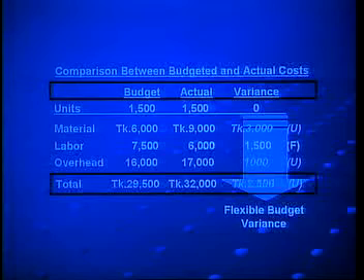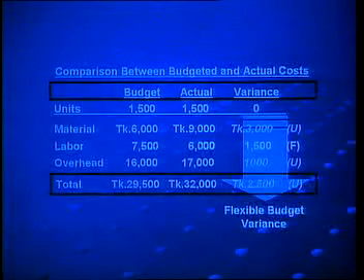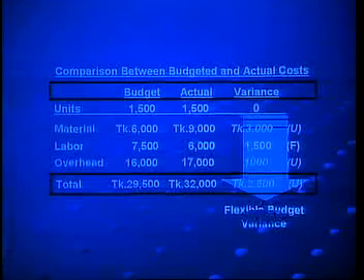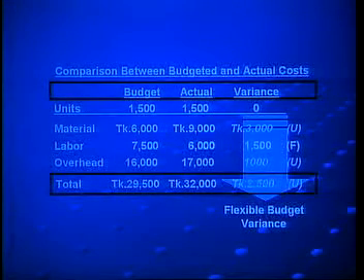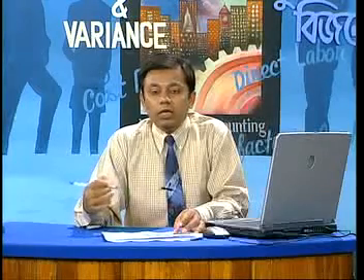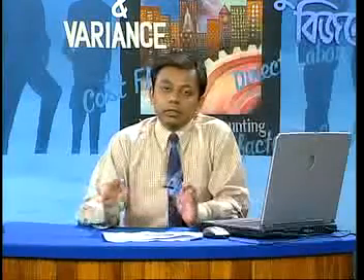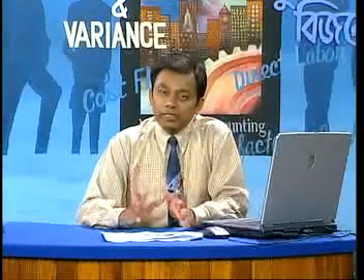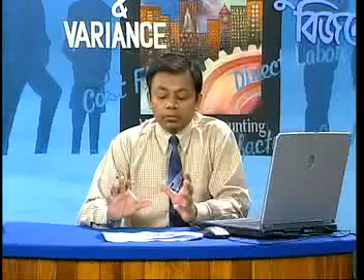Now, this variance is called flexible budget variance, because for actual production of 1500 units, we prepared a flexible budget of 1500 units. Now, if we want to compare the cost figures of flexible budget with the cost figures of master budget, that means initial budget of 1000 units, then we will get the variance that is called activity level variance.